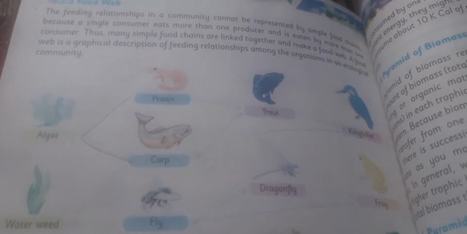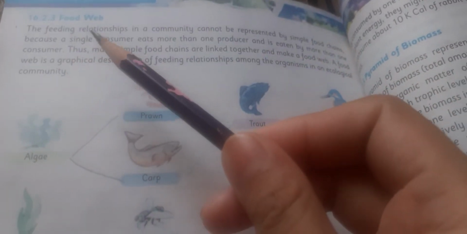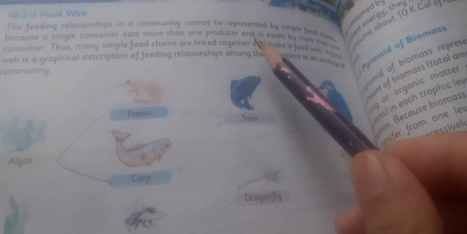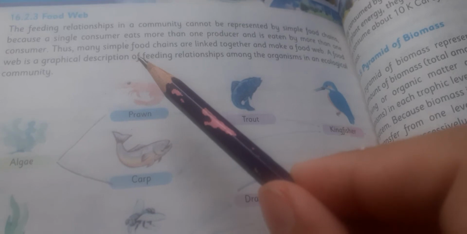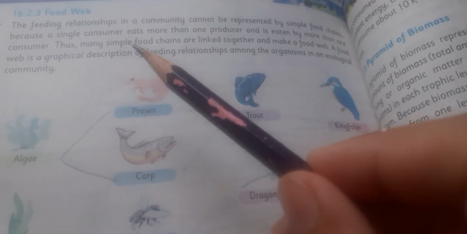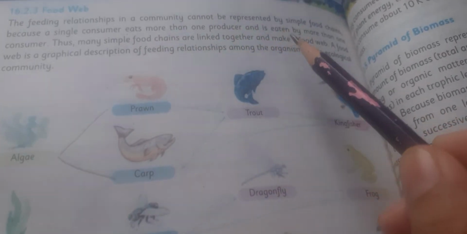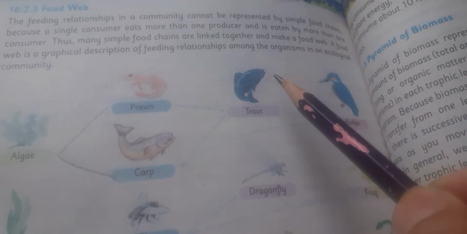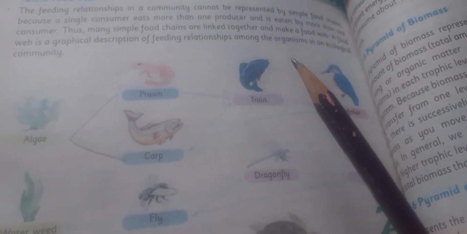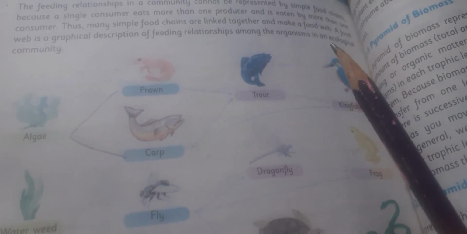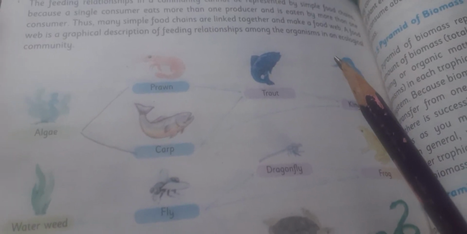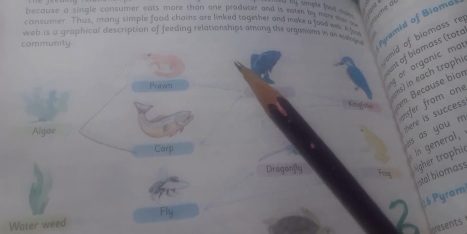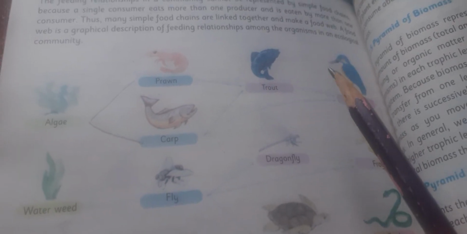If you look over here, what is here? The feeding relationships in a community cannot be represented by a single or simple food chain, because a single consumer eats more than one producer and is eaten by more than one consumer. Thus, many simple food chains are linked together and make a food web. A food web is a graphical description of feeding relationships among the organisms in an ecosystem.